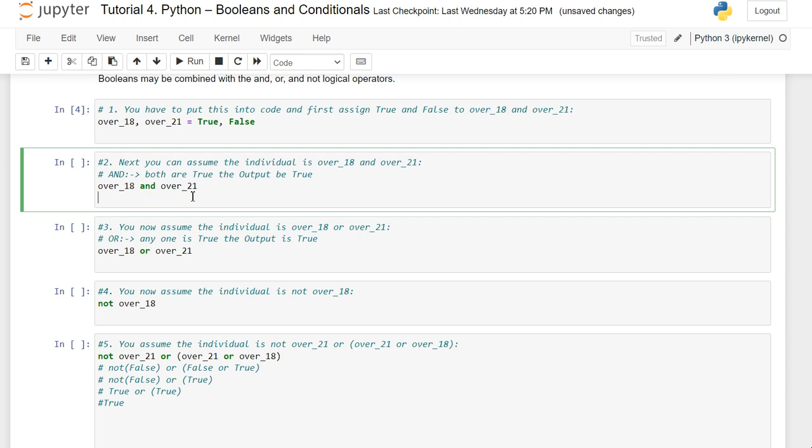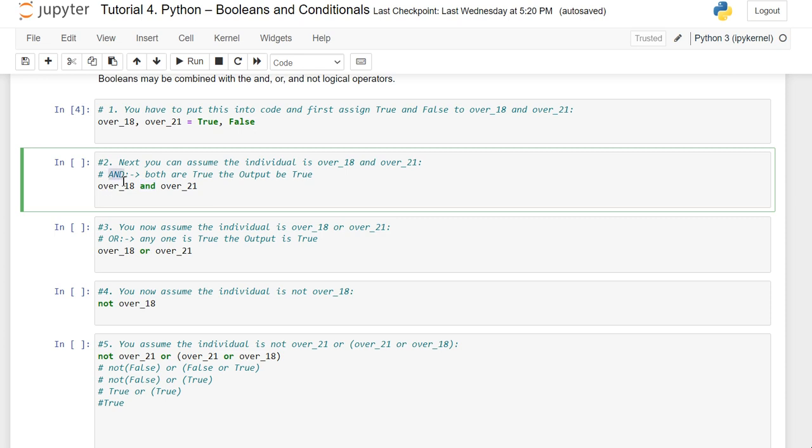Now let me make a combination of the two, that is, over_18 and over_21. We all know the AND operator returns True only if both the operands or expressions return True, then only the result of the whole expression returns True.